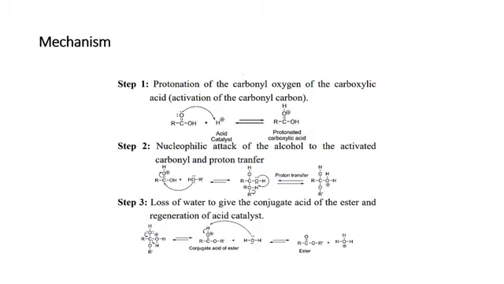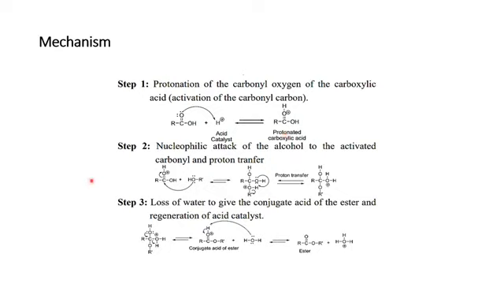Students, here is the mechanism of how this reaction takes place. Firstly, we are going to use step 1. In step 1, you will see simple protonation of the carbonyl oxygen of the carboxylic acid takes place. Actually, this step 1 is the activation of the carbonyl carbon. For example, in this reaction, you see RC=OOH. This acid will attack this carbonyl oxygen, and this oxygen acquires a positive charge, as shown in this product. You name this product protonated carboxylic acid.